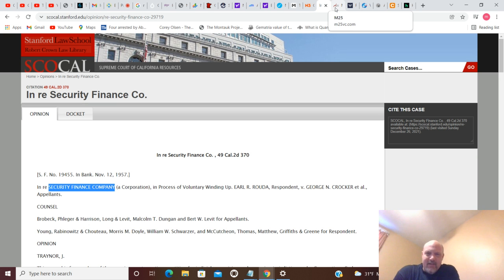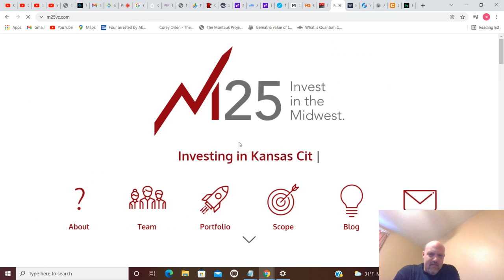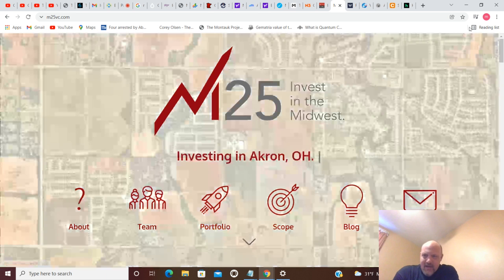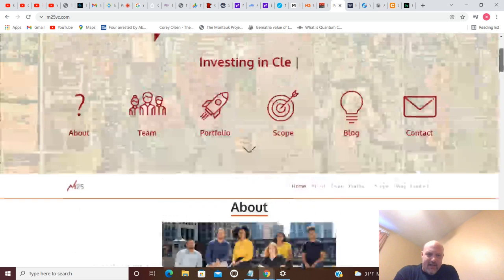All right, if we move on from that, you have M25. M25, invest in the Midwest. M25 is an early stage venture firm based in Chicago, investing solely in tech startups headquartered in the Midwest. And they launched in 2015 and became the most active investor in their region. So they're an investment company that invests only in technology companies headquartered in the Midwest.